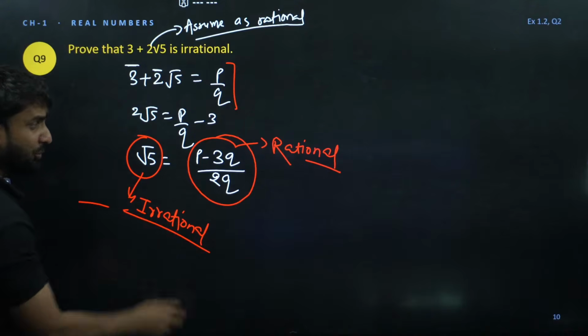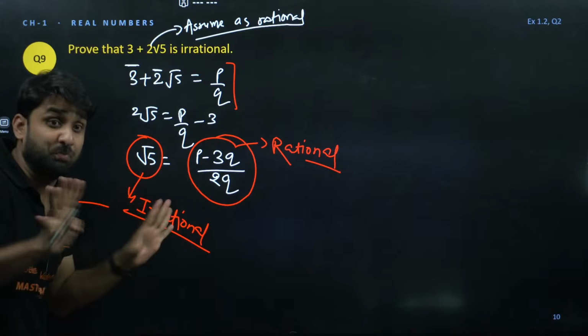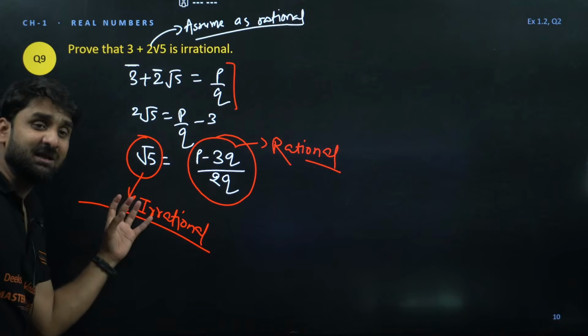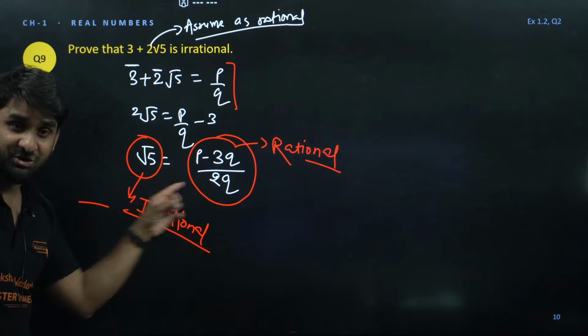So this is rational, this is irrational, and both are equal. This is not possible. A rational number can't be equal to irrational number. An irrational number can't be equal to rational number. But here is equal sign. So this is contradiction.